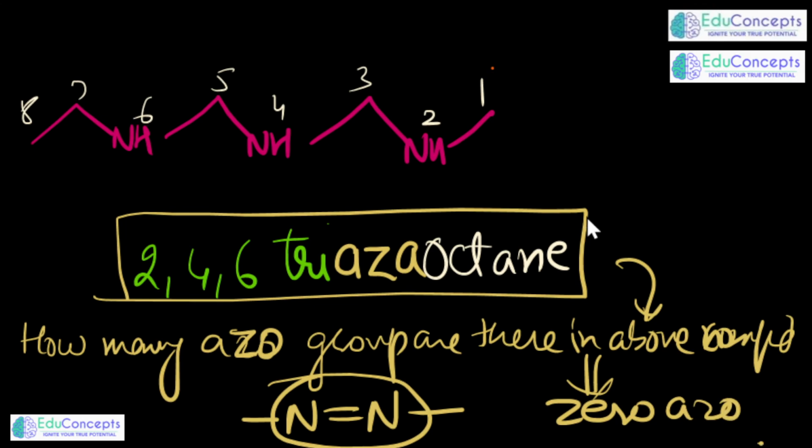Just like the example I have taken for oxa, which may get confused with oxo. Oxo is a prefix of a ketone. Similarly, azo is a prefix for this functional group, where just like we used to say, if I place 2 phenyl groups, this is azobenzene. This we commonly say like this.